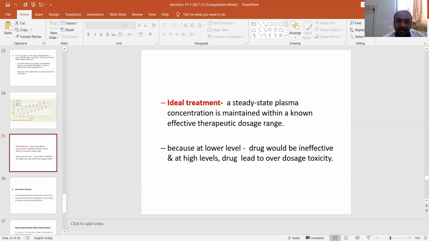So in ideal treatment, a steady state plasma concentration is maintained within the known effective therapeutic range, because at a lower level the drug would be ineffective, but at a higher level the drug can lead to overdose toxicity.